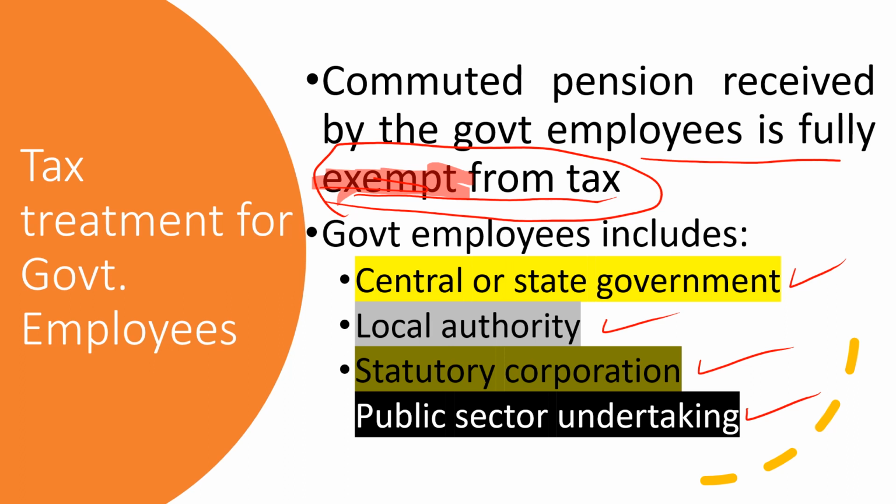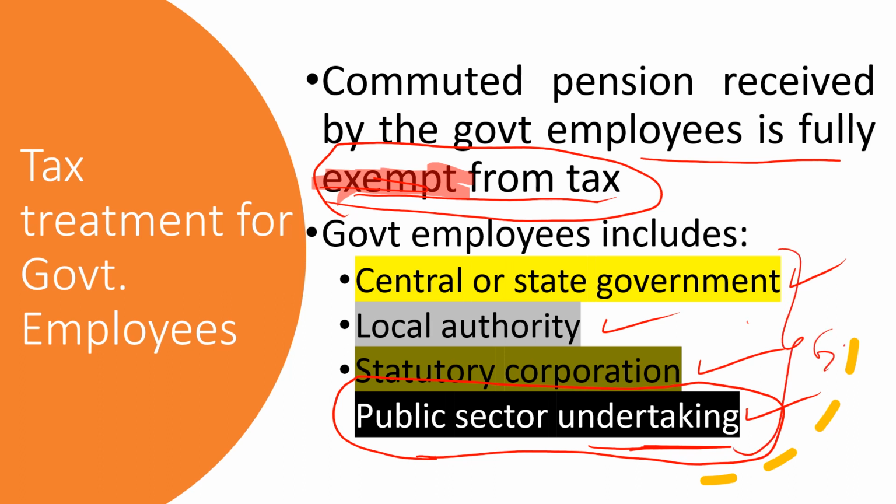Statutory corporations are like LIC, RBI, SEBI, and also public sector undertakings, even public sector banks, which come directly under the government's control. All these organizations are called government organizations, and employees working in these organizations are called government employees.